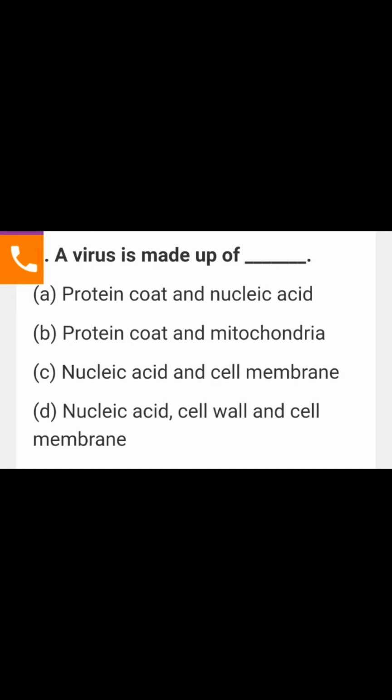Okay. First bit: a virus is made up of protein coat and nucleic acid, protein coat and mitochondria, nucleic acid and cell membrane, or nucleic acid, cell wall and cell membrane. In this bit you have to see that the virus is made up of only two things: the protein coat and nucleic acid. If you have an option like protein coat, nucleic acid and envelope, you have to choose that one. Otherwise, a simple virus is made up of two things, protein coat and nucleic acid. It doesn't have any mitochondria or cell membrane or whatever it may be.